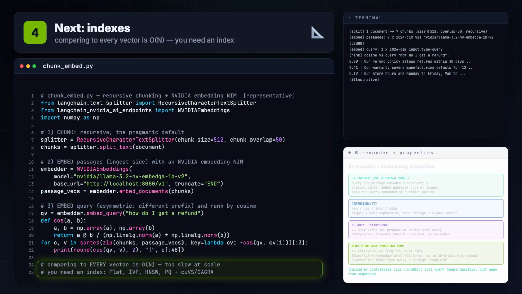We can turn a corpus into vectors and a query into a vector and find neighbors by cosine, but over millions of vectors, comparing the query to every single one is far too slow. You need an index, and ideally one that runs on the GPU. Next, flat, IVF, HNSW, PQ, the 4 databases, and cuVS.